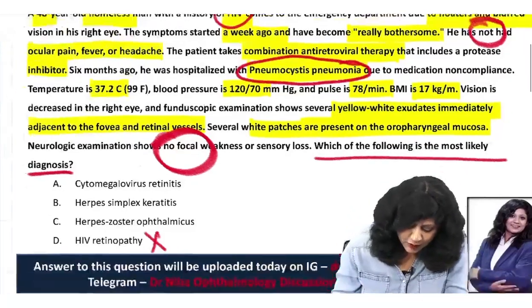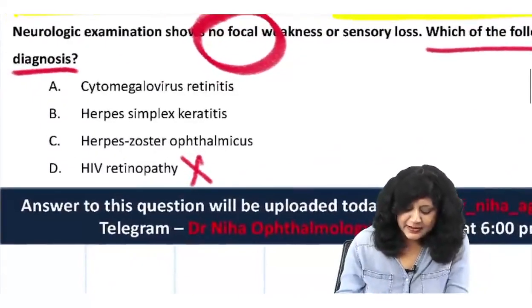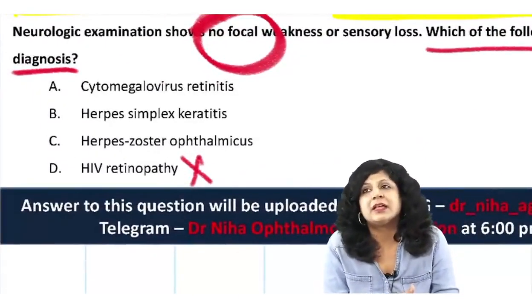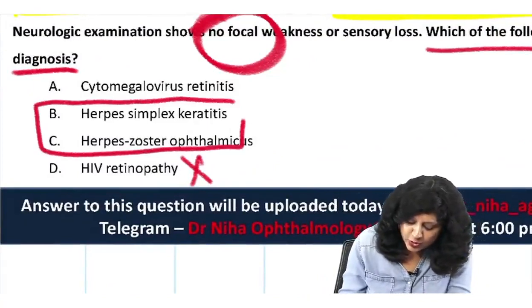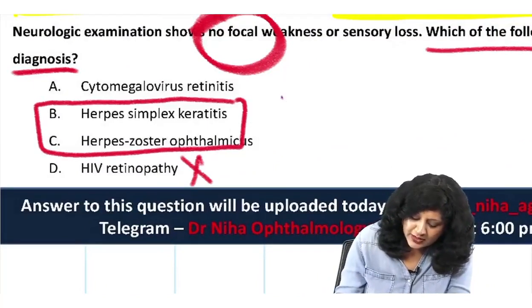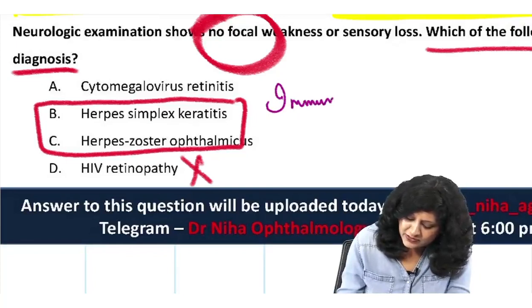Now why have they added herpes simplex keratitis and herpes zoster ophthalmicus? Because these are also two diseases which are more common in immunocompromised patients.